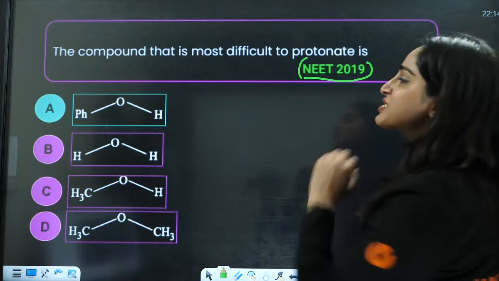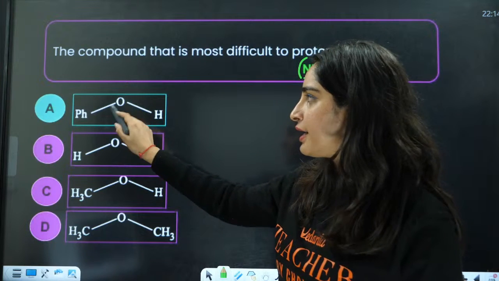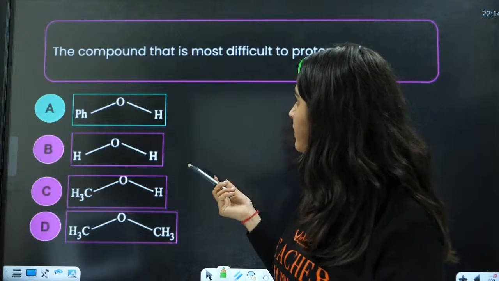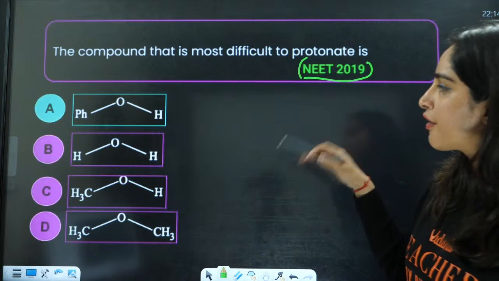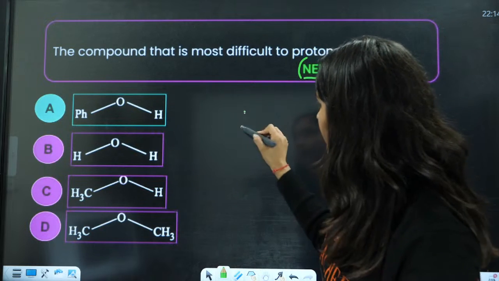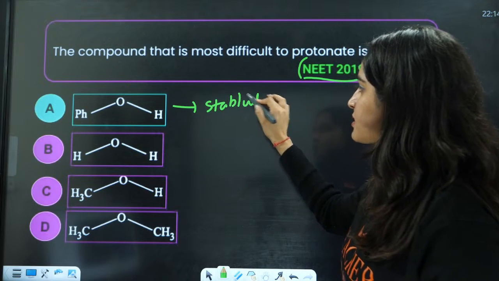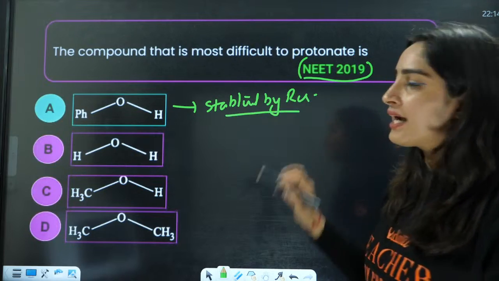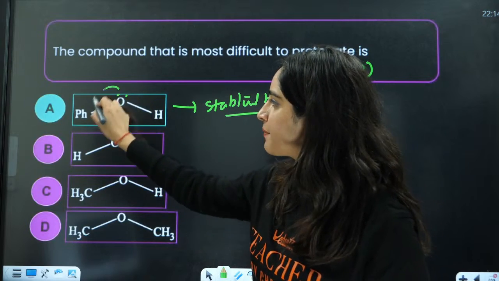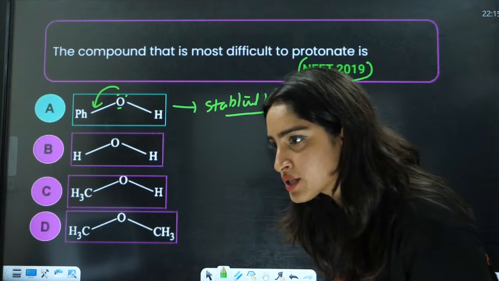The compound that is most difficult to protonate is this one, right? Why so? Because here it will be stabilized by resonance, right? Most difficult to protonate. We're going to give the proton here. For proton, there should be electron deficiency, right? So here it is stabilized by resonance. So because of that, it does not need any proton further. This lone pair is already stabilized by resonance. So answer is this.